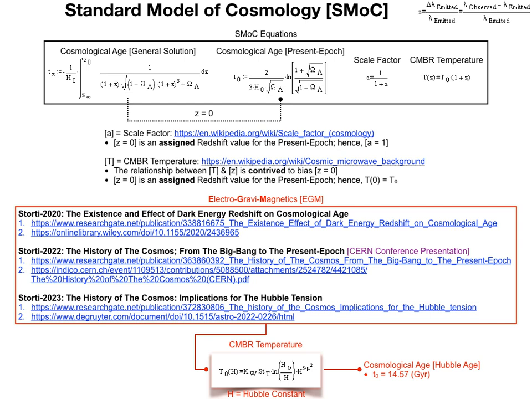If you are unfamiliar with the concept of redshift, please refer to the equation in the top right-hand corner of the screen. In addition, please consult the appropriate resource and return to this video presentation afterwards. It is imperative from this point moving forward that all viewers comprehend the fundamental meaning of z equals 0. That is, the value of redshift in the present epoch equals 0. The question you need to be asking is, why does z equals 0? Well, the answer to this question is very simple.